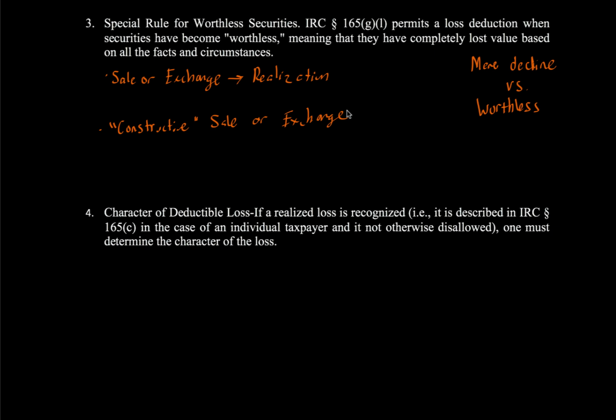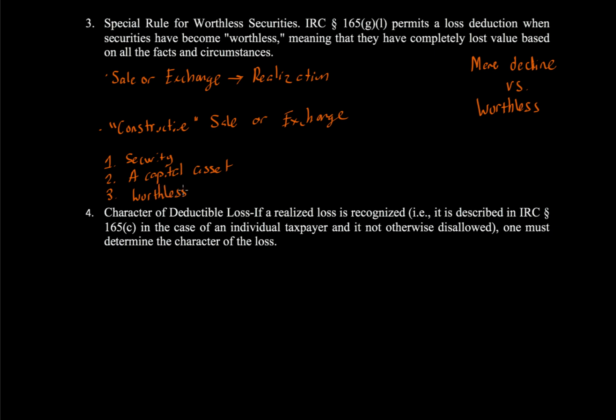Because as long as the loss is sustained, even though there's no identifiable event, which again is a sale or exchange. So the conditions require that it must be a security. There are three conditions. The conditions are that it must be a security. The security must be a capital asset, which in later discussions we'll talk about capital assets. But for now, just note that as long as you're not a dealer or trader in securities, then a security to you is going to be a capital asset. And then third, the security must be worthless. So the security must become worthless during the year.